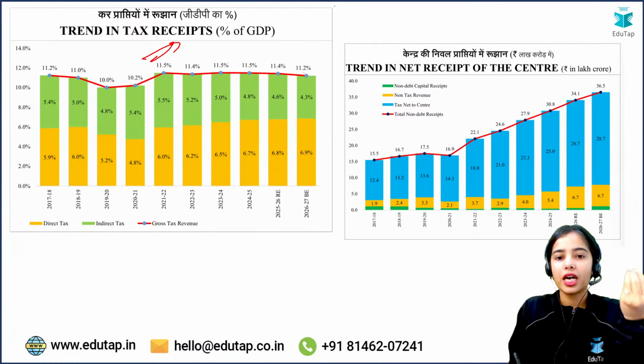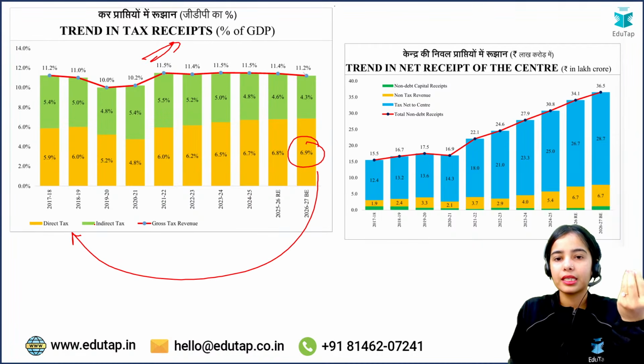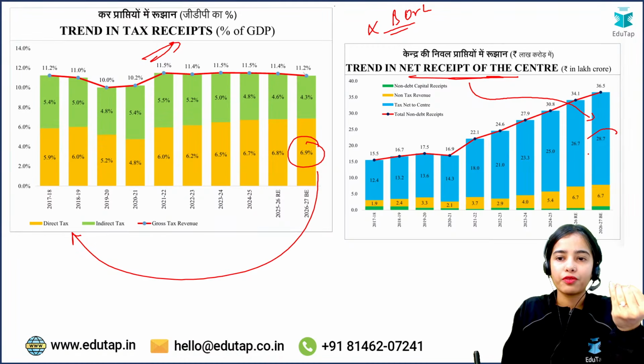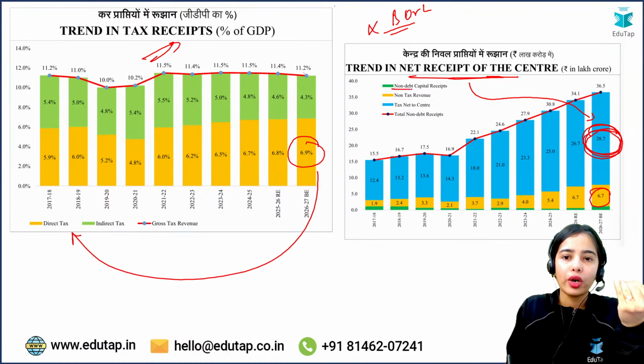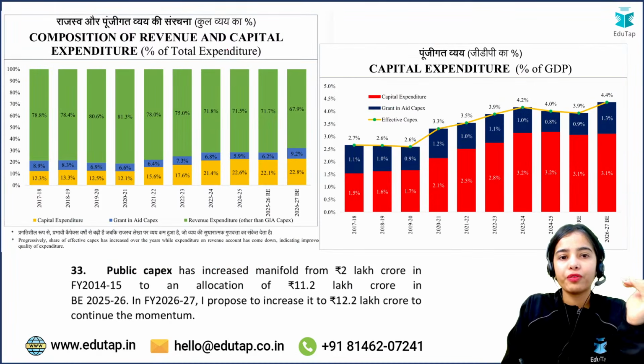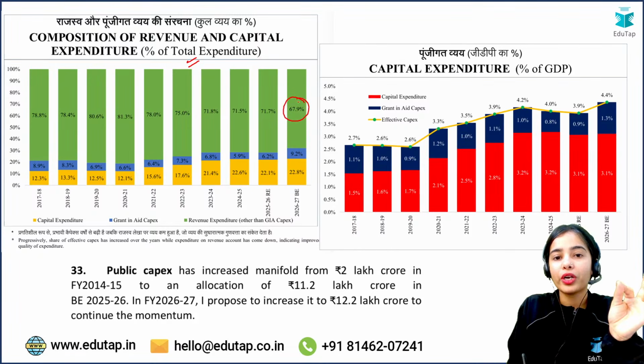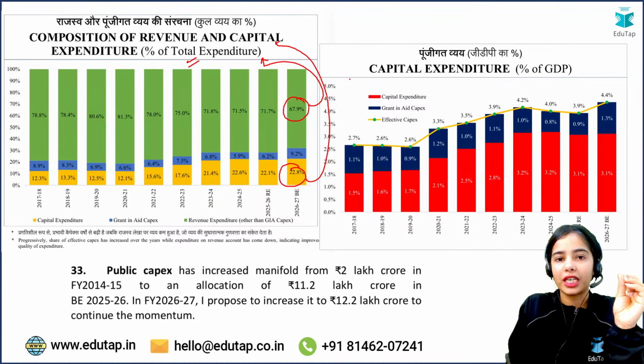Tax receipts are majorly from the direct tax. Net receipt of the center, in which we are not considering the borrowings or the liabilities: the highest receipt of the center is from the tax, then from the non-tax, and then from the non-debt capital receipts. Then when we talk about the expenditure of the government, out of the total expenditure, 67.9% is going for the revenue expenditure and 22.8% is going for the capital expenditure.